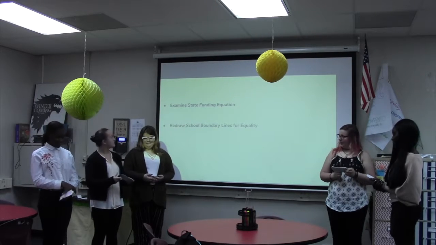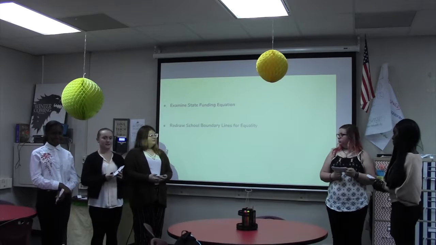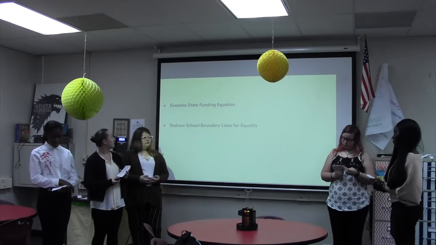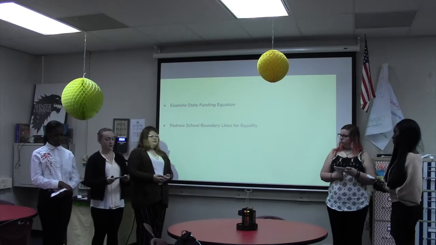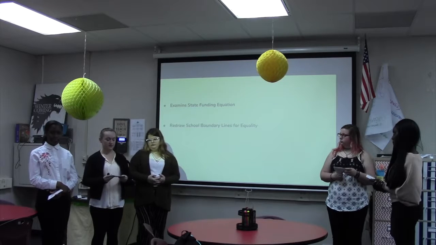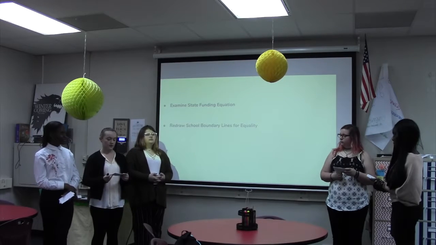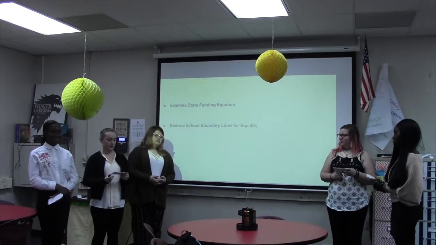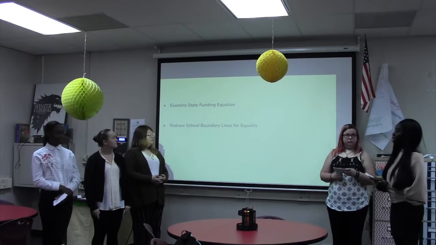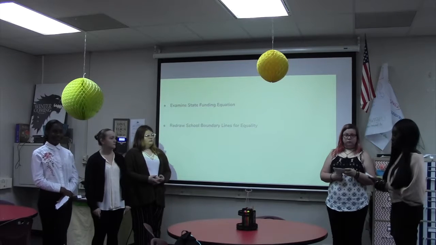So ways to fix the school boundary lines are by examining the state funding equation. In Missouri, the state funding equation is weighted daily attendance times state adequacy target times dollar value modifier, and that equals the state support money. Another way would be to redraw school boundary lines for the sake of equality and equity.